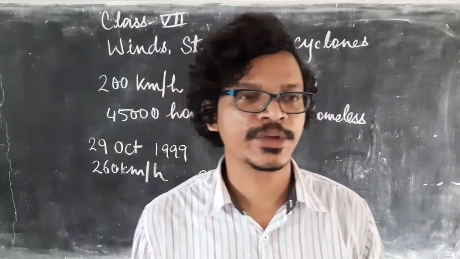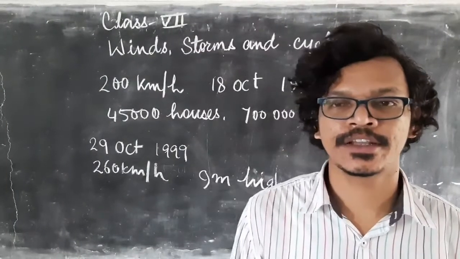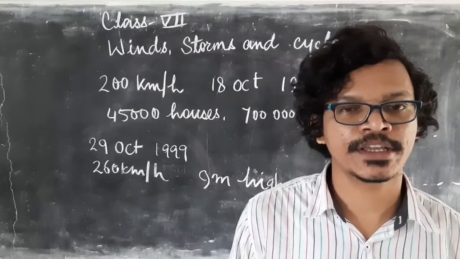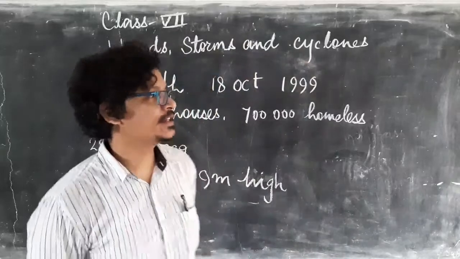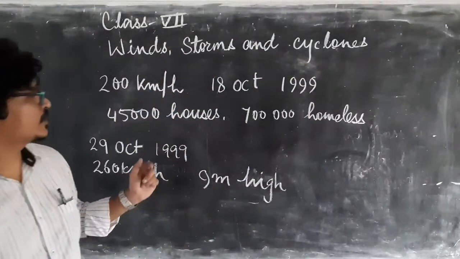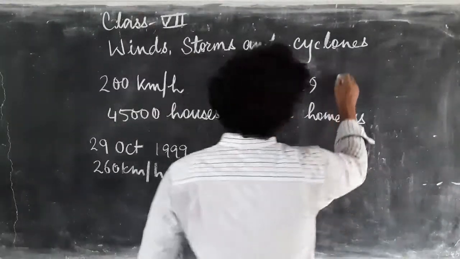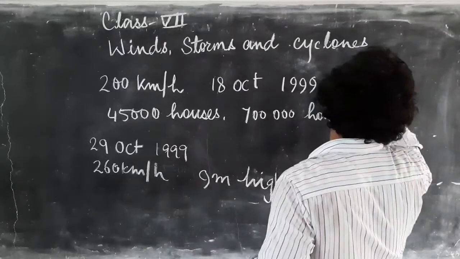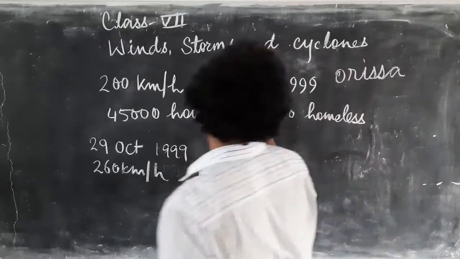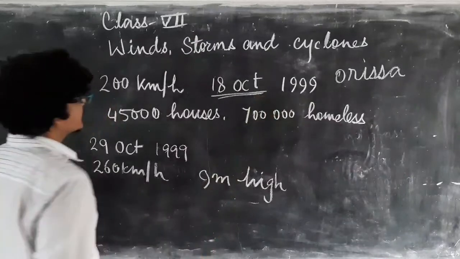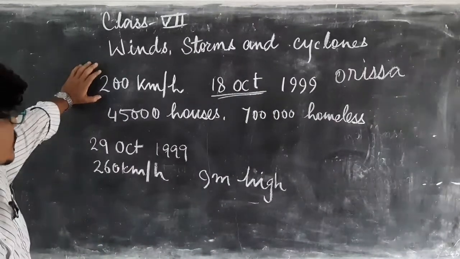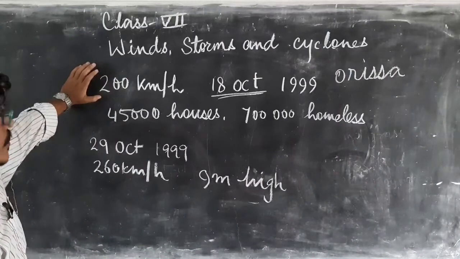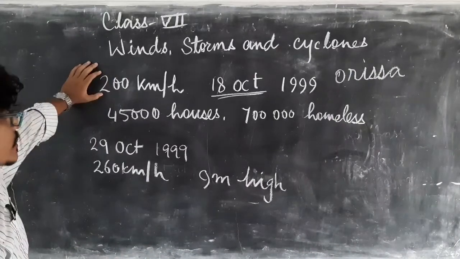Hello students, today we will see wind, cyclone, and windstorm. In 1999, a cyclone came to Odisha. On 18 October, the wind speed was 200 km per hour.